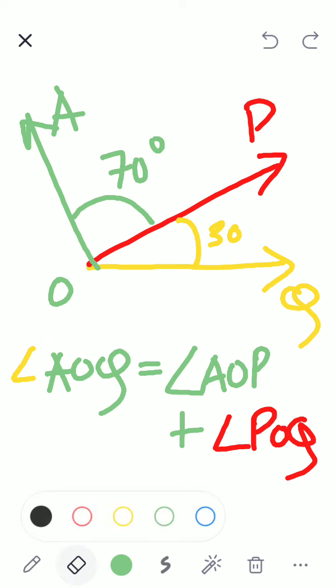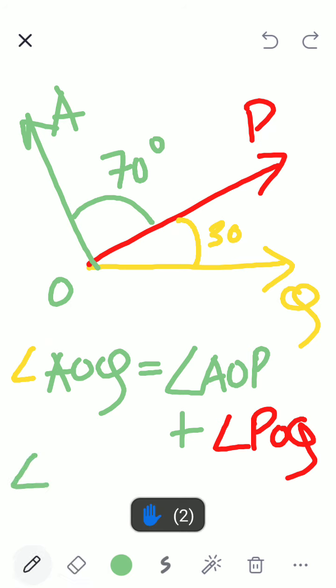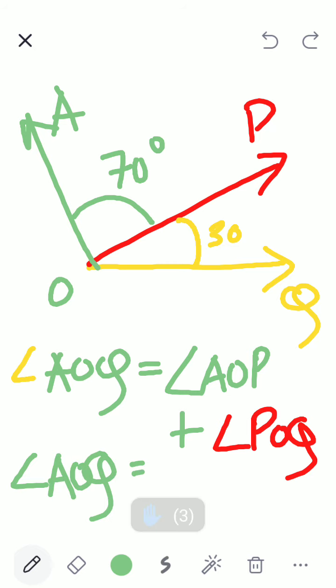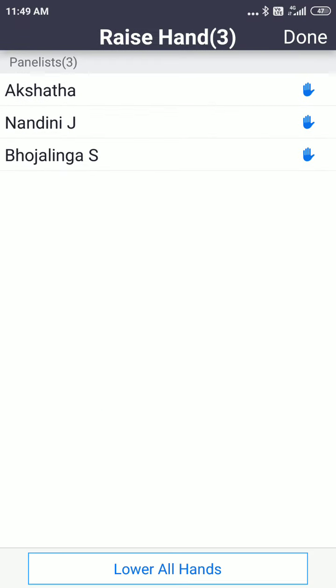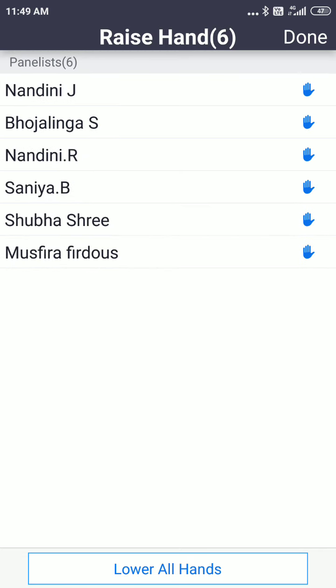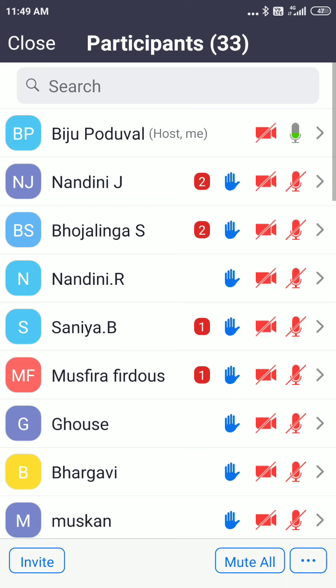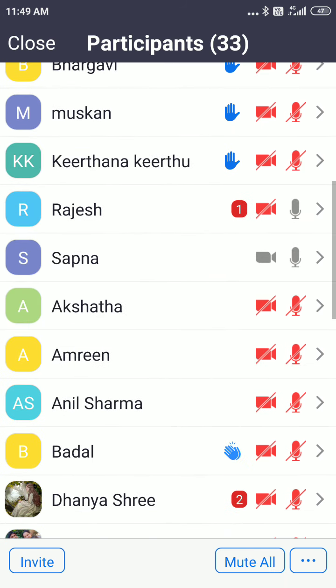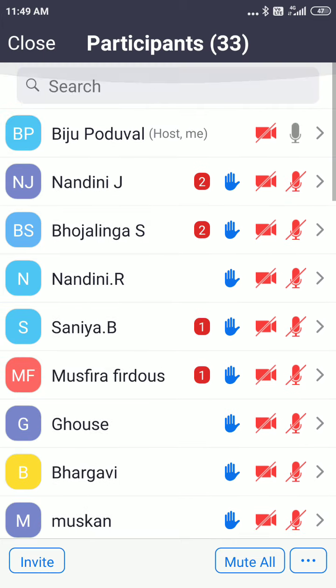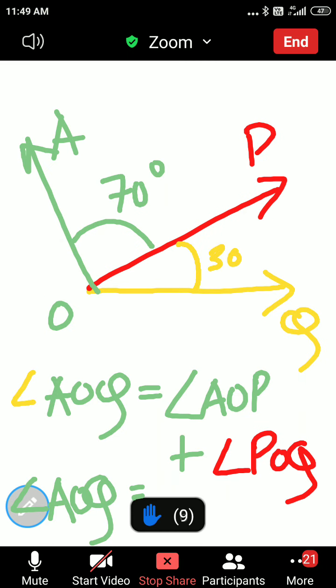Wait, hold on. Children, think. Don't give out of turn answers. What is angle AOQ? Raise your hands. No, Akshata lower. No, Subhashri lower. Others, children, I want others to participate. Children, make mistakes, no problem. Kirtana, what is angle AOQ equal to? 150.